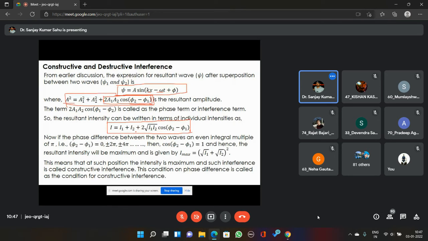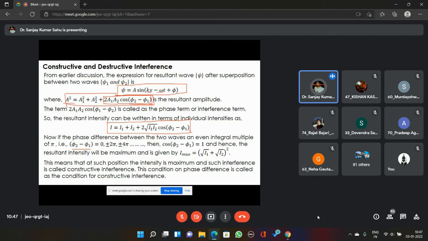Now, if at a certain position the phase difference between these two waves is an even integral multiple of pi, or an integral multiple of 2 pi, then phi 2 minus phi 1 will be equal to 0, plus or minus 2 pi, plus or minus 4 pi, etc.